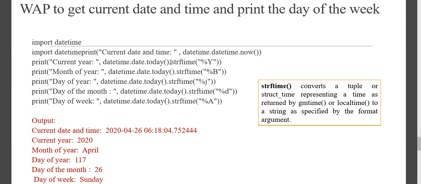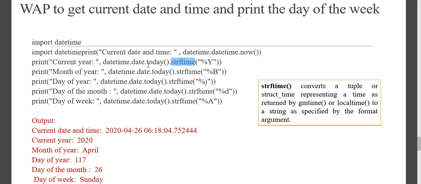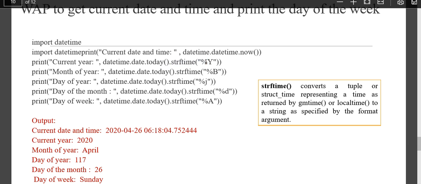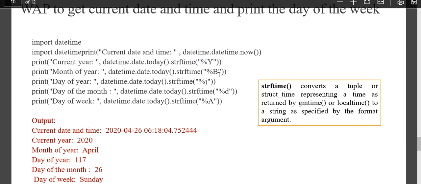In that you will extract a year. So strftime is a predefined function that converts the given string, whatever we have given, in the specific format argument. So if I give %y, it will take that and extract 2020. If I give %b, so they are all predefined, it will give you the month.